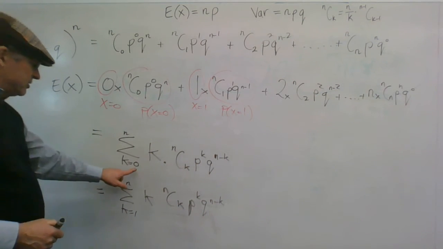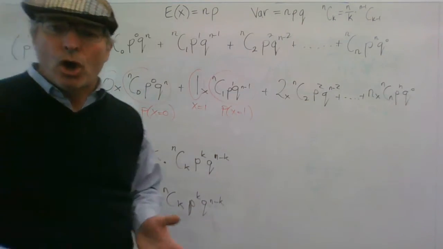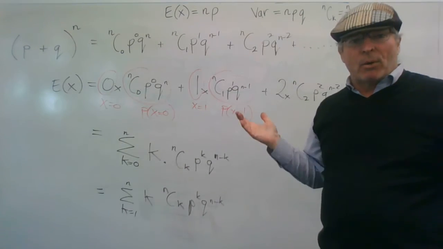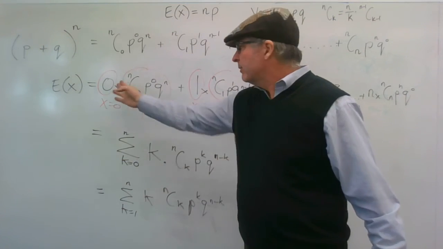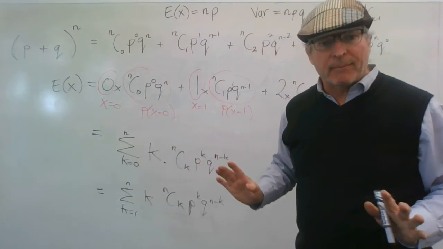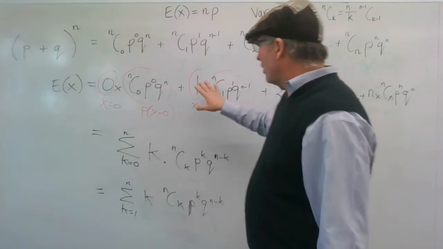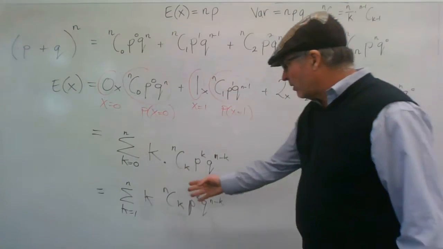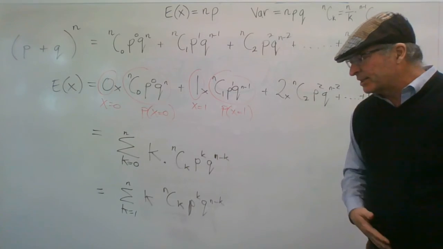How come I just changed 0 to 1? Because as I showed you before, the first term always equals 0 anyway, and we're talking about a sum. So if you add 0 onto it, it makes no difference. When x is 0, this will wipe this term out no matter what n is, no matter what the p is. So you're only adding up from 1 onwards anyway. So adding from 0 to n is the same as adding from 1 to n. So I'm going to change that.